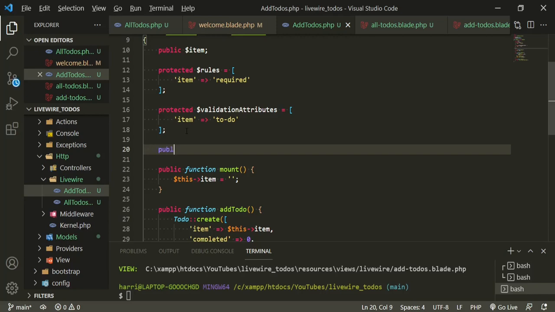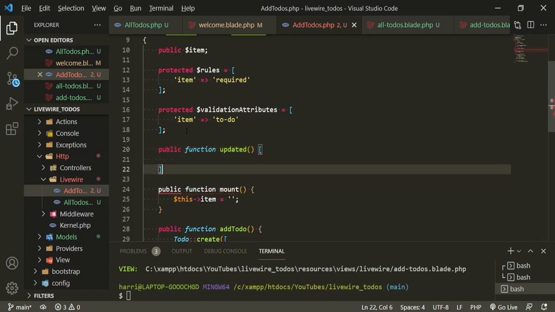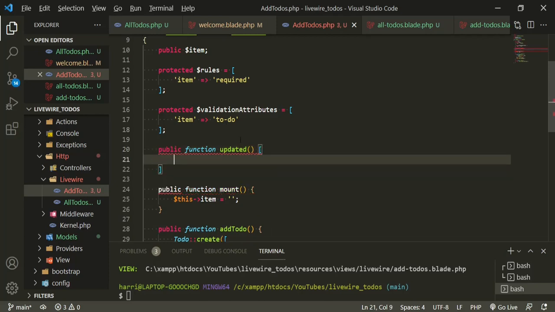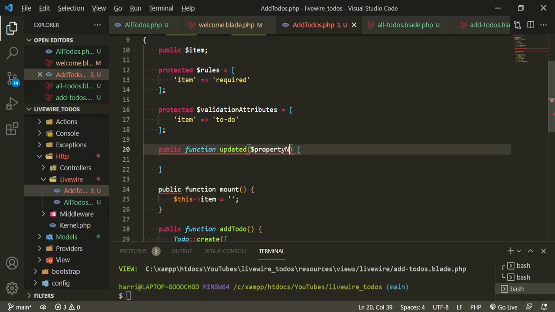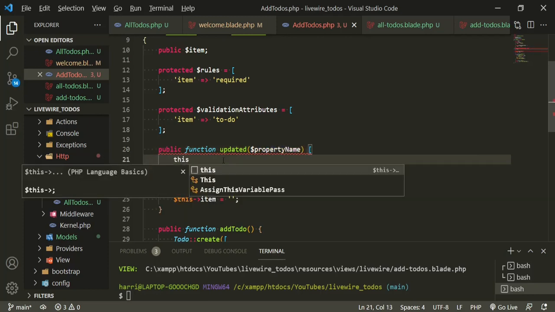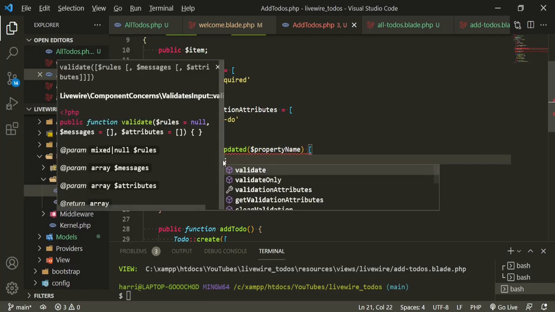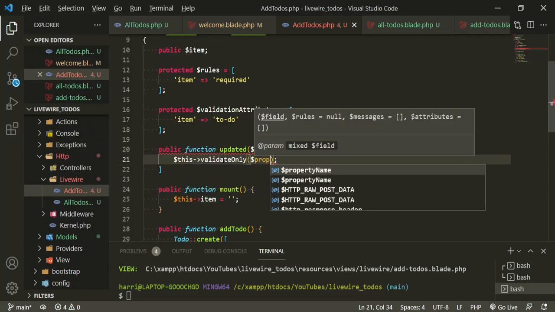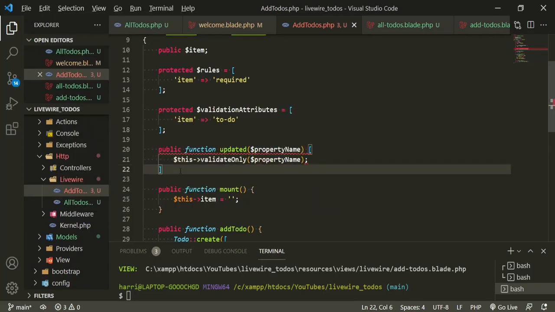In order for it to validate as we type, there's another function here that I came across called public function updated. So this is very much like Vue, where you have a lifecycle hook. So in here, we're going to put property name, and then we're going to say this validate only property name. This shouldn't be brackets.